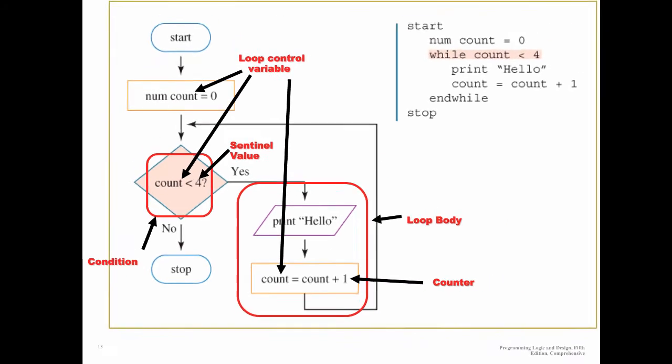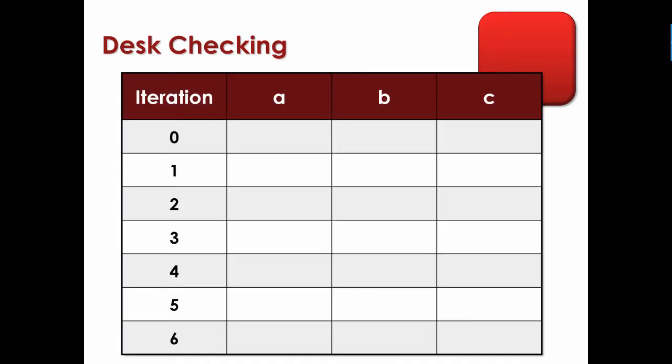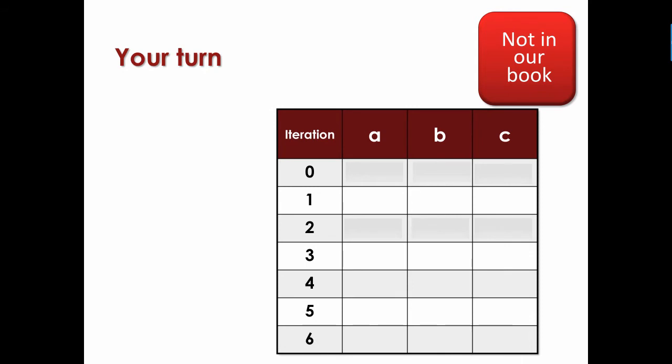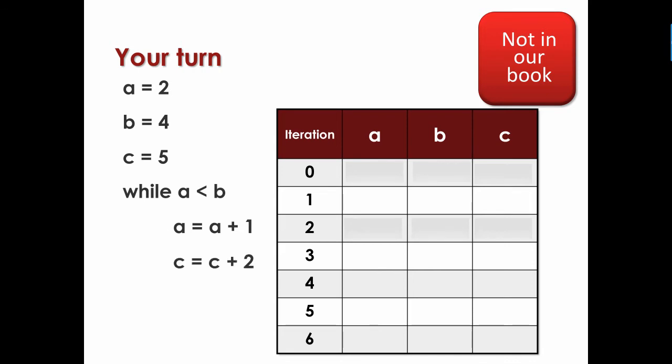Right there. And the counter or incrementer? Right there. So let's do some desk checking, and what we want to do is take a look at this thing. When we have a lot of complex variables, we use what is called an iteration chart. This iteration chart allows us to put numbers in those blocks as the loop runs. Here's our iteration table, and this is our loop. We have a equals 2, b equals 4, c equals 5, and then we have our condition while a is less than b, and here's our do statement. That's our a equals a plus 1, and here's our c equals c plus 2. So those are our 2 statements that we're going to run. There's our end while. And once that's all done, we're going to print out a, b, and c.